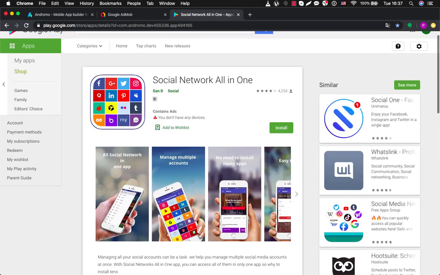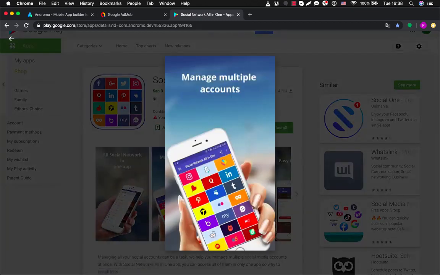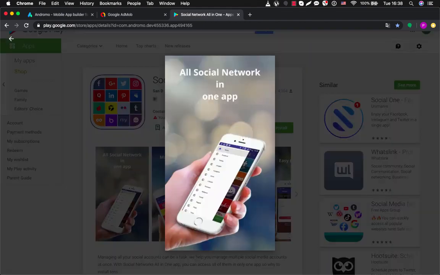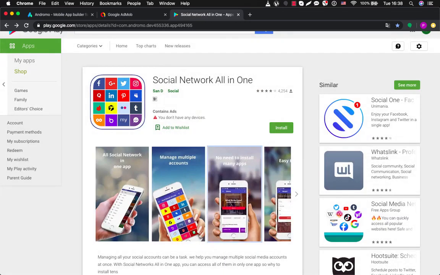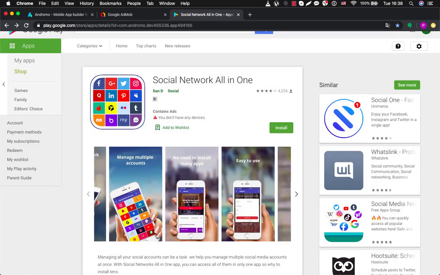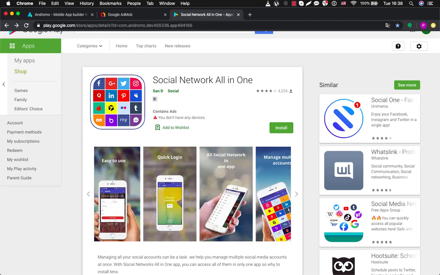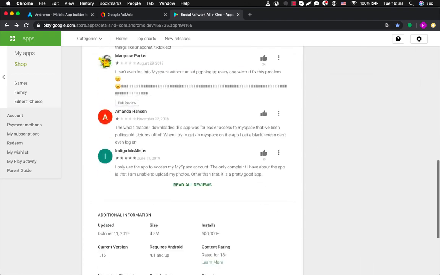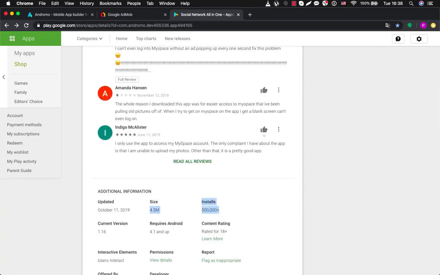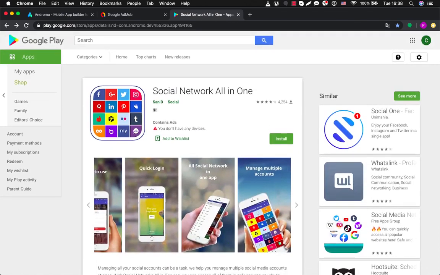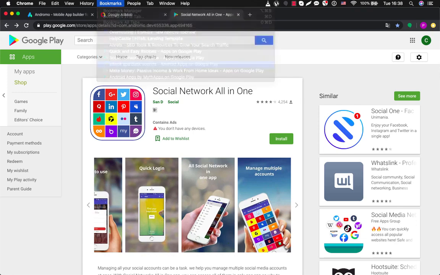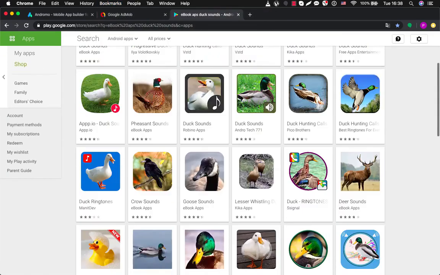This one also looks nice. It's called Social Network All-in-One. It's nice. At the same time, this app is pretty simple, and it's not hard to make it in Andromo Builder. I will show it to you later. If we scroll down, we can see that this app has over 500,000 installs, which makes it also a very cool and well-performing app.